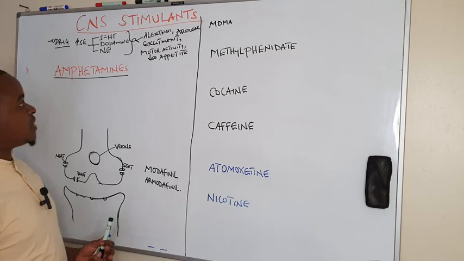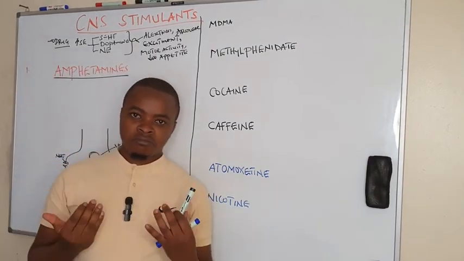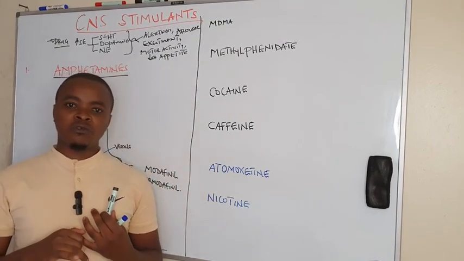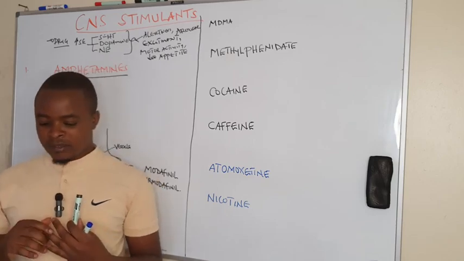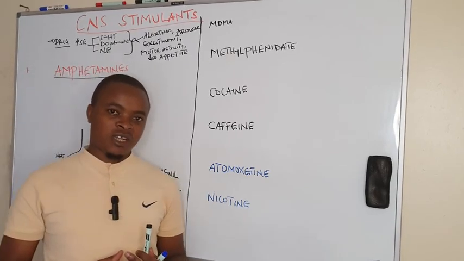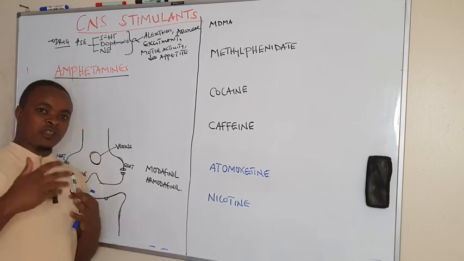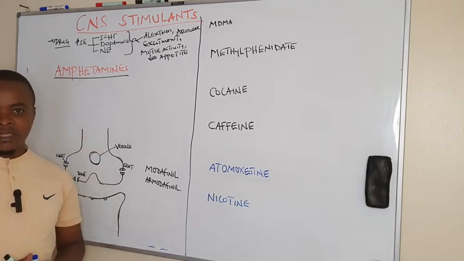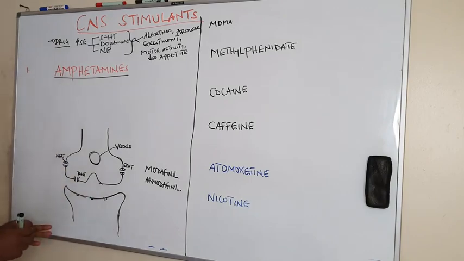And we are going to see these drugs. The end result, when used for long, is that they result in withdrawal syndromes. They can result in tolerance and addiction. That is what we can talk about: tolerance, addiction, and withdrawal symptoms when stopped after being used for a prolonged time. And one of the examples we are going to see is amphetamines.